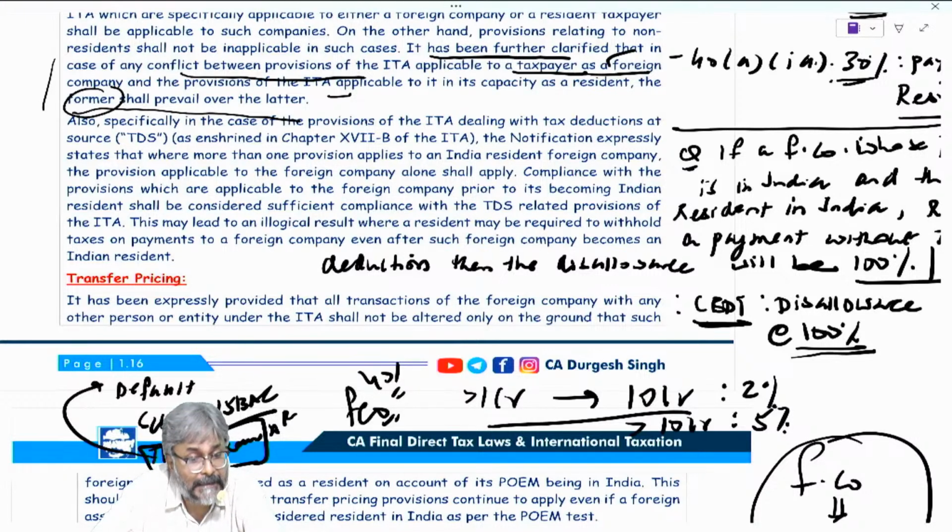So therefore, in that case, for the default scheme of 115BAA, the total income will be computed in this particular manner. Many provisions will not be available in every head of income. We will not give the deduction, and on that basis, the income of every head will be computed.